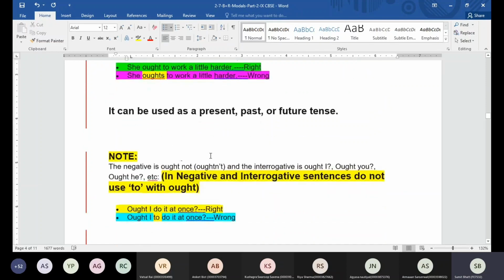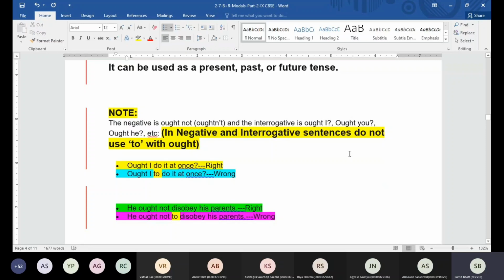Now when you are turning the sentence into negative or interrogative, guys, ought is not going to take the word to. Like we are going to say, ought I do it at once? Is it necessary that I have to complete this at once? But I cannot say, ought I to do it at once? This is going to be incorrect. So who can tell what is wrong in this sentence? Why is it wrong? The second one. Yes, the word to. And the sentence is in which form? Interrogative, right? Question mark is there, interrogative question form. So we cannot use the word to.